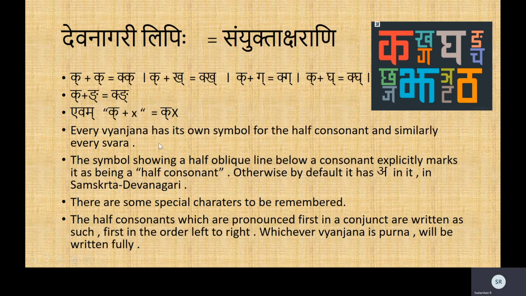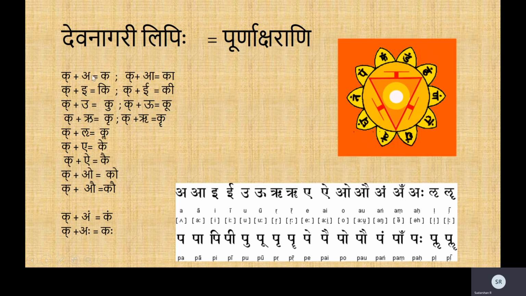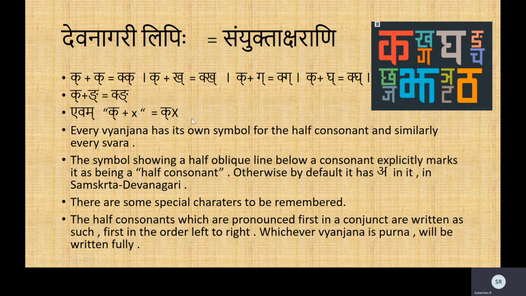So the half consonant is depicted with the Halanta Chinha that we have discussed already. Otherwise, if you remove the Halanta Chinha, it becomes a Purnakshara. It means K and A. If you refer to the previous video, there is no Halanta here. If there is a Halanta, it means a pure Vyanjana, the half consonant. Otherwise, it means a full consonant with the vowel A.